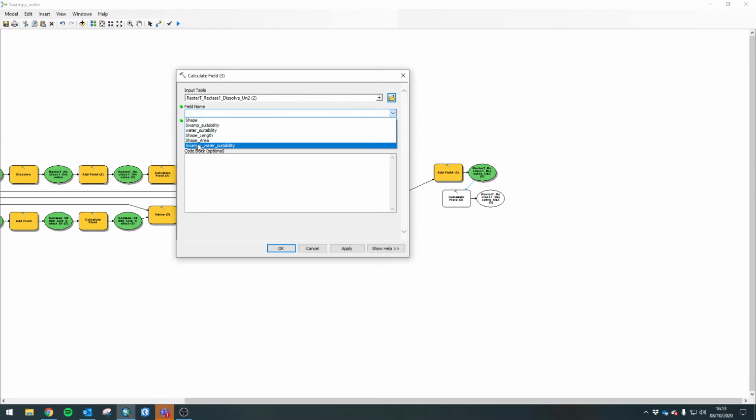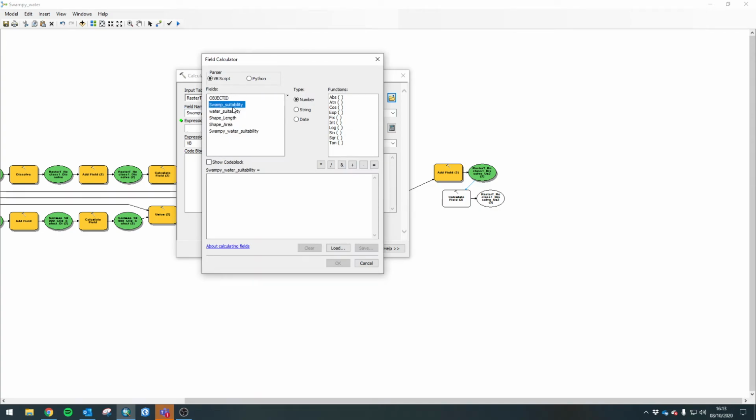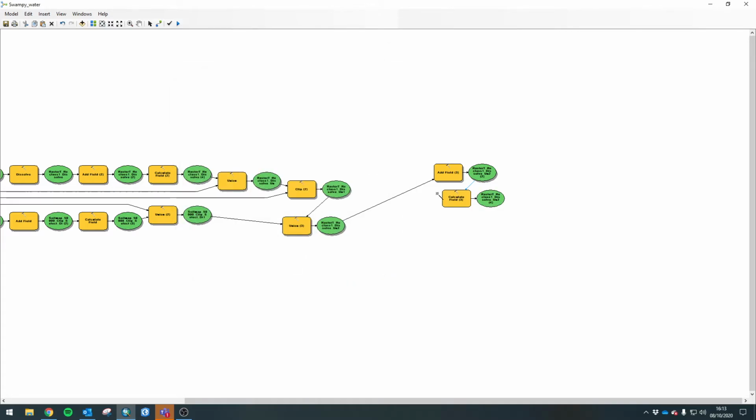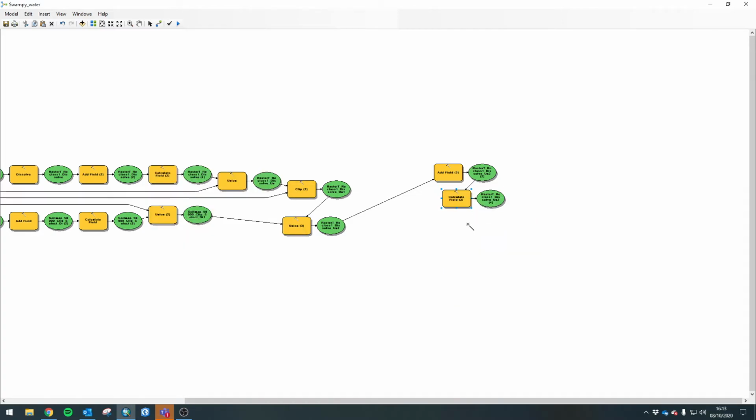We're going to name Swampy Water Suitability, the field we just made. And in expression, we're going to add up swamp suitability and water suitability. Okay? So we're going to go plus these two. I'm going to combine them. And I'll show you, I just talked about what we actually wanted. The zeros and the zeros being 0, the 1 and the 1 being 2. Perfect. This is what we want.